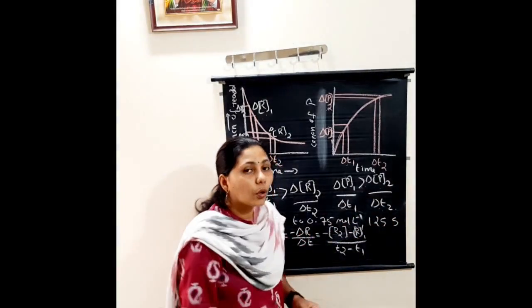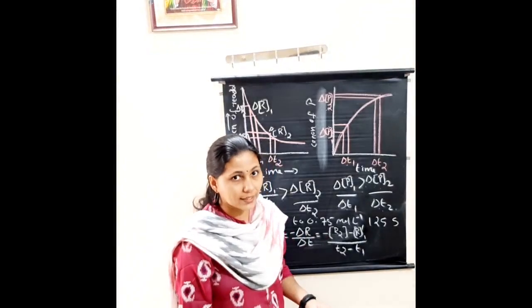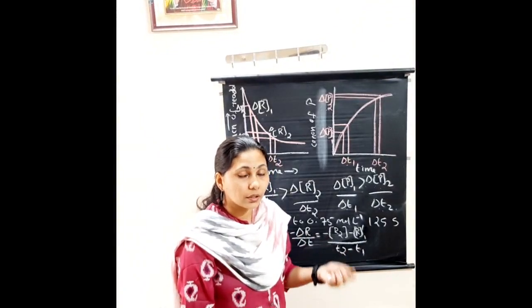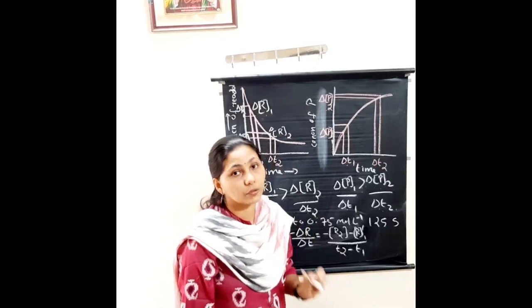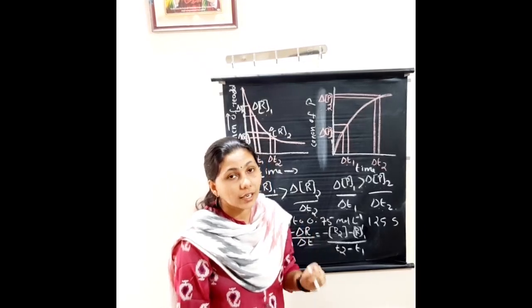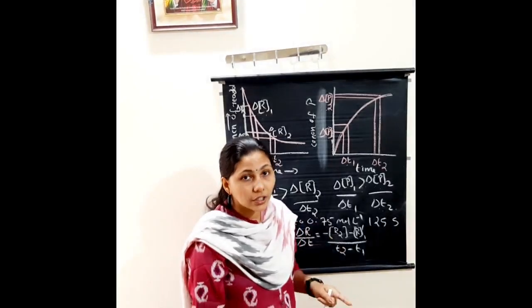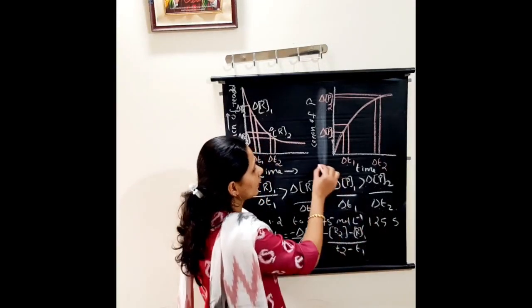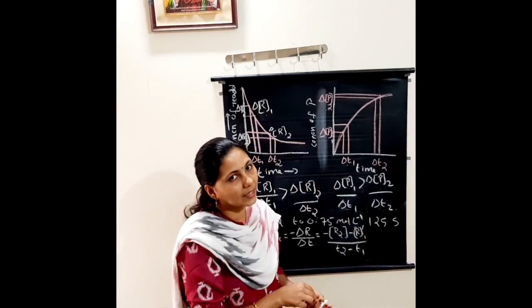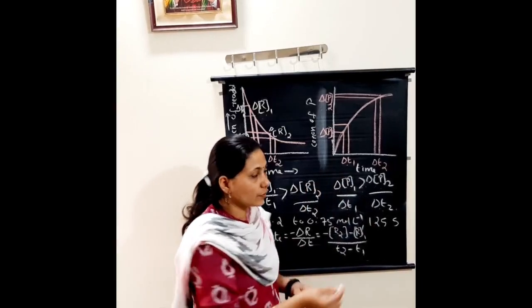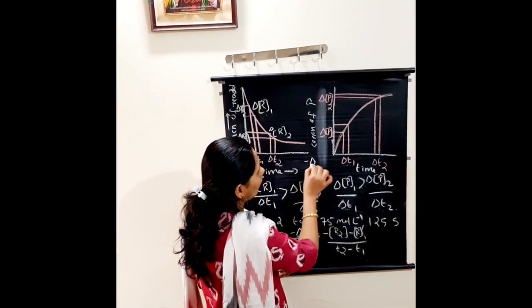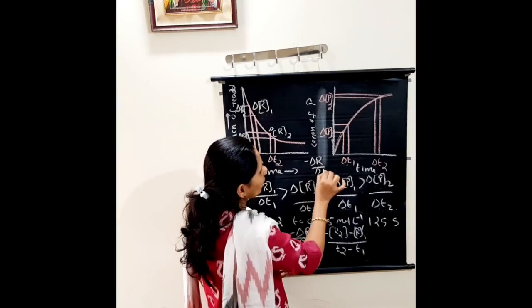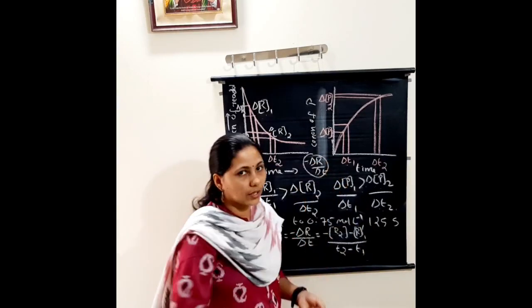We know the rate of a reaction will all the time have a positive value. That is why in the beginning I told you, while writing the rate of a reaction in terms of reactant, we put a negative sign. How was it? Minus delta R divided by delta T. Why is there a negative sign?